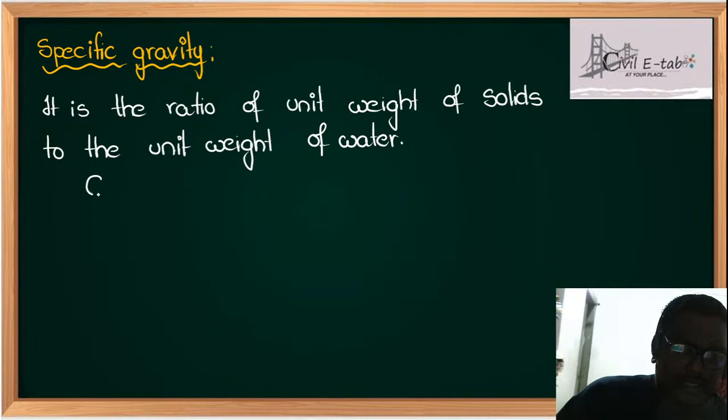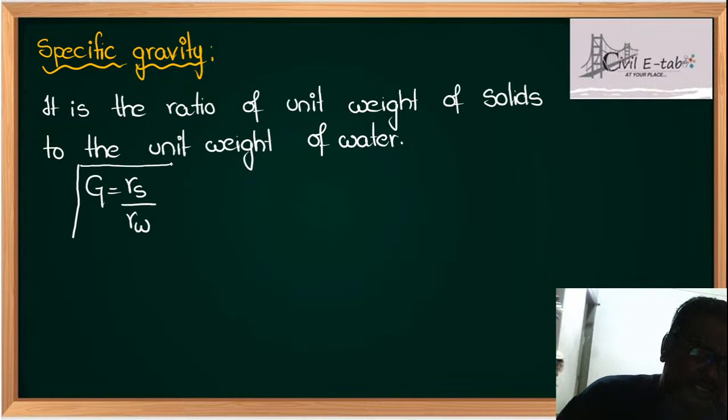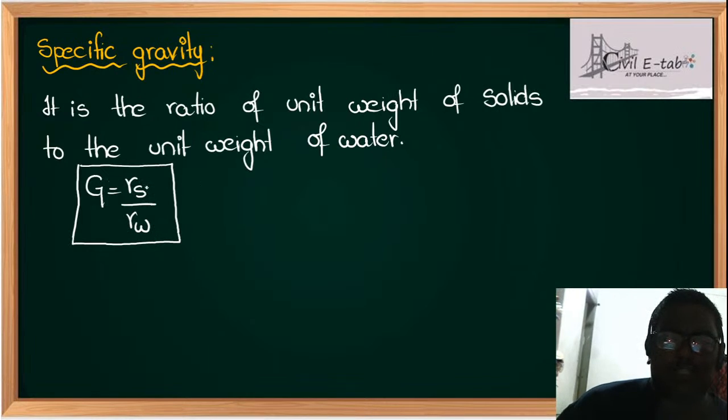See here students, G is represented by the formula G is equal to gamma S upon gamma W. Now you can ask me, sir, what is the practical application to study about specific gravity?